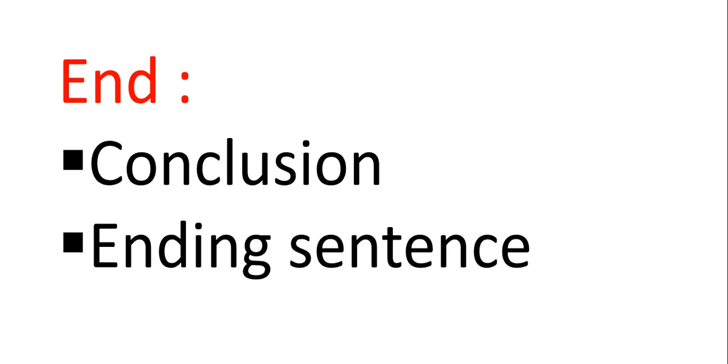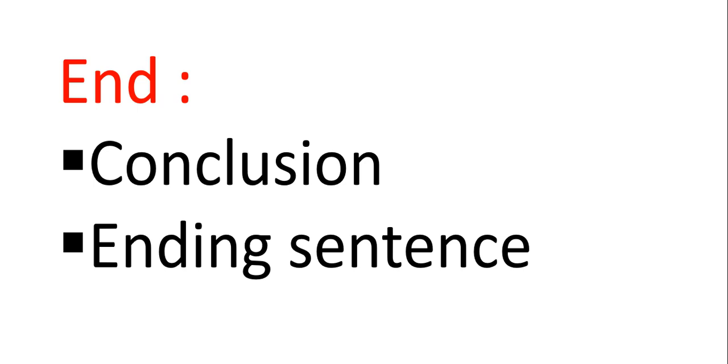Something like that. So let's say it one more time. In any story, we must have what? Beginning, middle, and an end. In the beginning, I have to introduce my characters and the setting of my story.